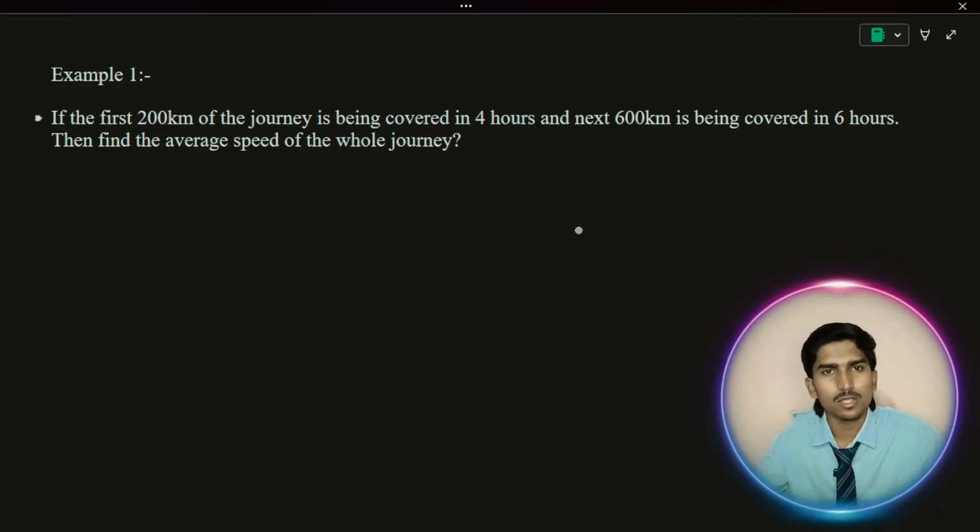Whenever you are solving a problem, please write down the given data, because understanding the given data is very important any time you are solving a problem. And the second thing, understand what they're actually asking.